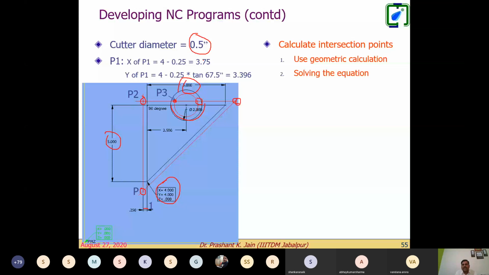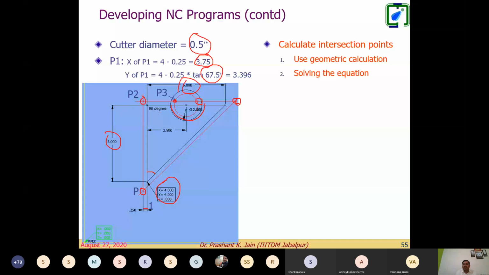Now for y, you apply trigonometry, right? With these trigonometric equations, you can again find 4 minus 0.25 and so on. It is coming from this angle. As this is 90, this is 55, so you can calculate, right? And based on this, you go on.